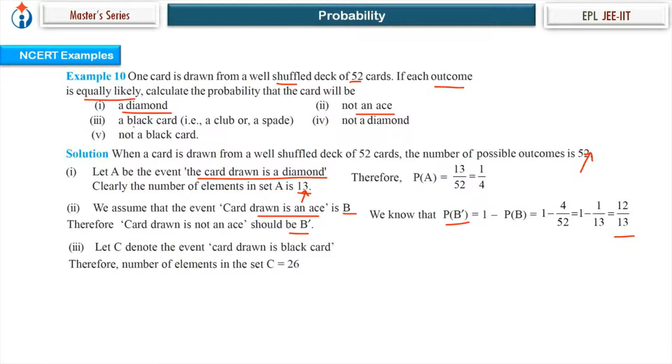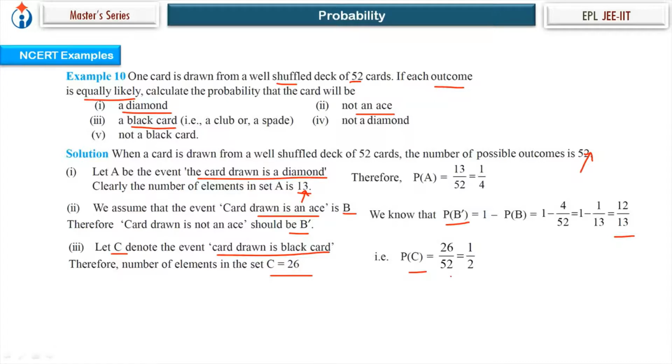Third part. The card drawn is a black card. So we write the event, the card drawn is a black card. How many black cards are there? 52. So the number of elements in event C are 26.